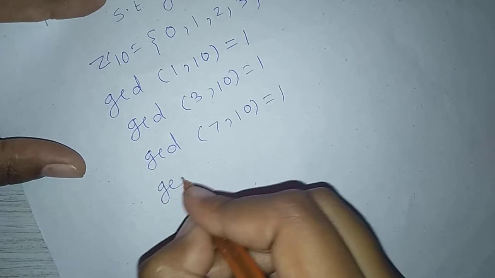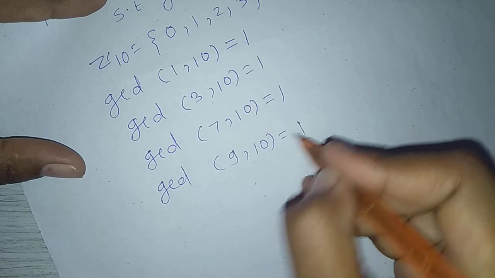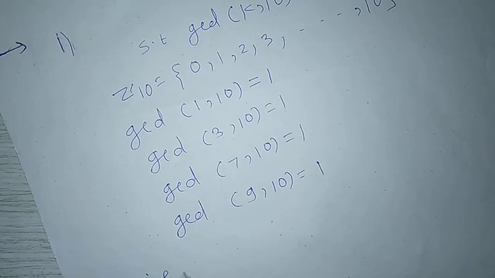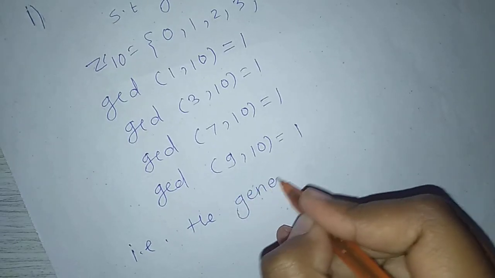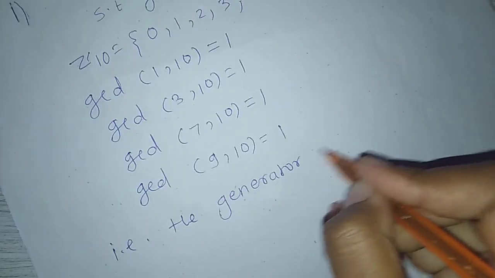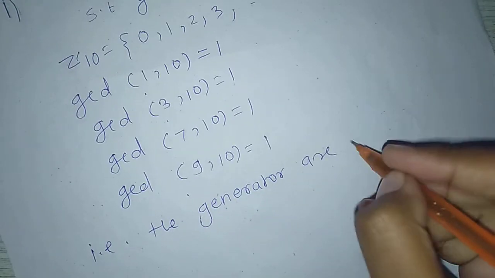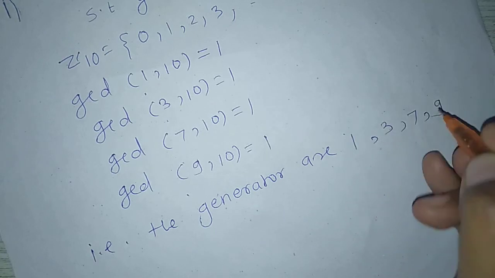And GCD of 9, 10 equals 1. That is, the generators are nothing but 1, 3, 7, 9.